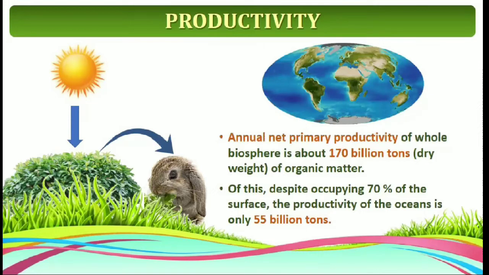Annual net primary productivity of the whole biosphere is about 170 billion tons in dry weight of organic matter. Despite occupying 70% of the surface, the productivity of the ocean is only 55 billion tons. Try to remember the annual net primary productivity of the whole biosphere, as well as the productivity of the oceans, which is 55 billion tons. That also you try to remember.